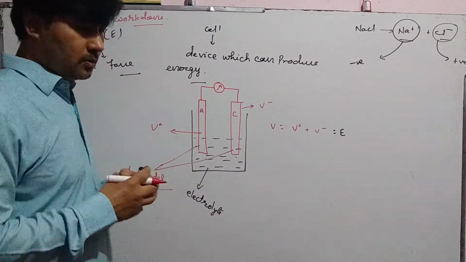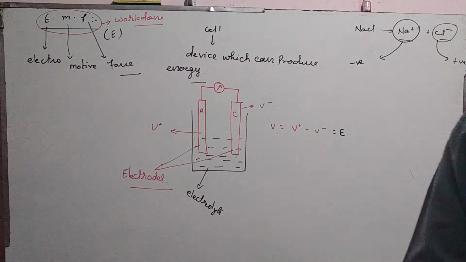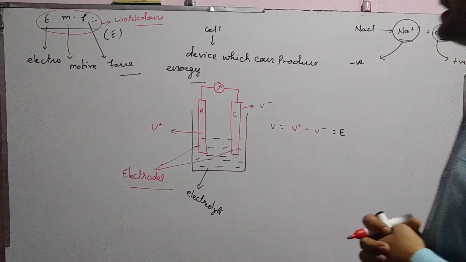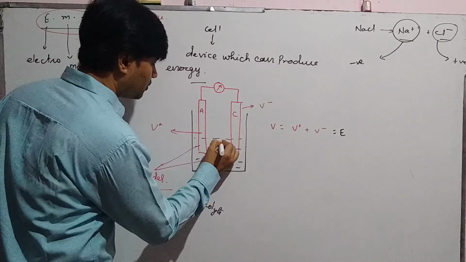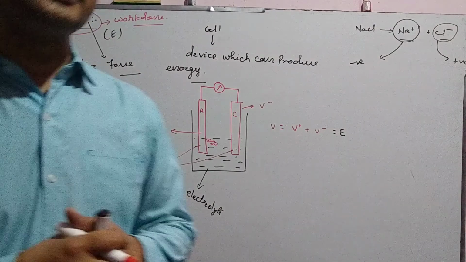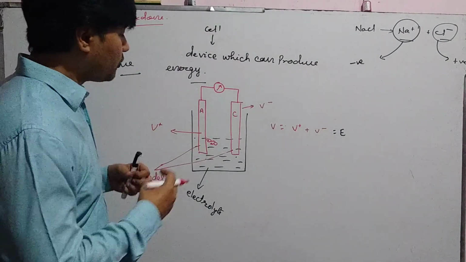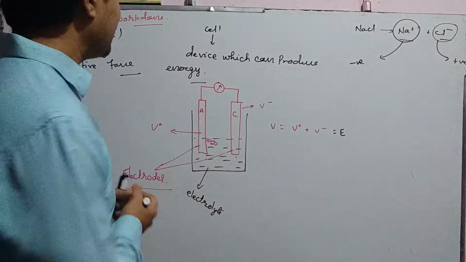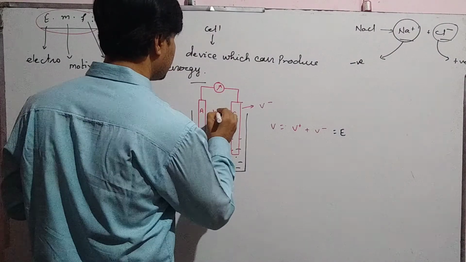And when ions move, a resistance arises, and that resistance is called internal resistance. That is, there are collisions between ions, between molecules and ions, between electrode and ions. Due to that collision the resistance occurs, and that resistance is called internal resistance.